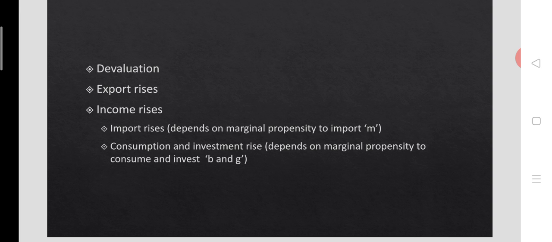These will also rise whenever income is rising, and the level of increase depends on the marginal propensity to consume and the marginal propensity to invest respectively.